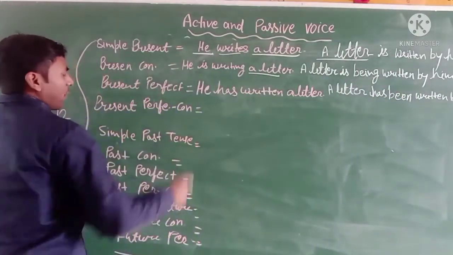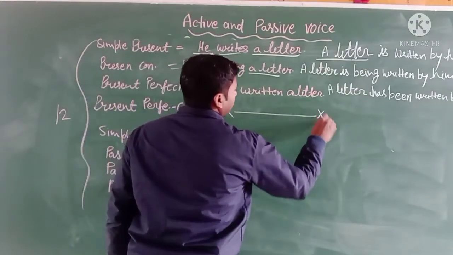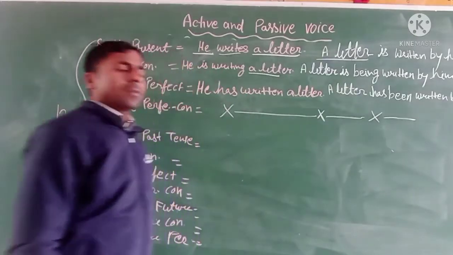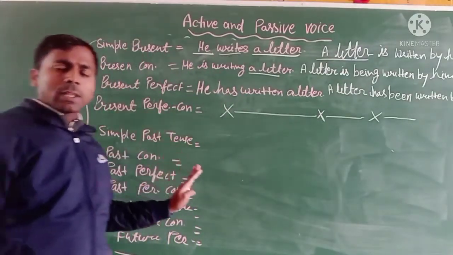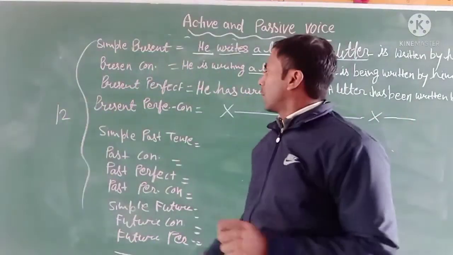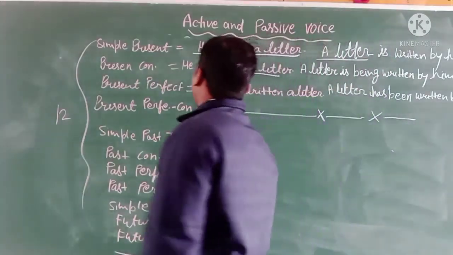And next is the present perfect continuous tense. So we cannot make it into the passive voice. The present perfect continuous tense is an active voice and its passive voice will be not. Okay, so next is simple past tense.